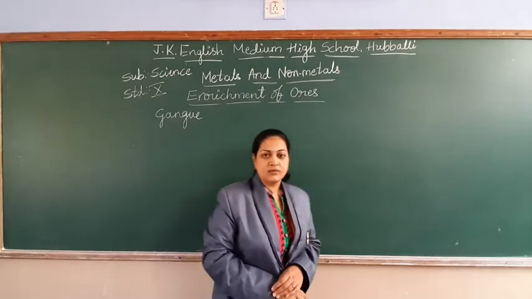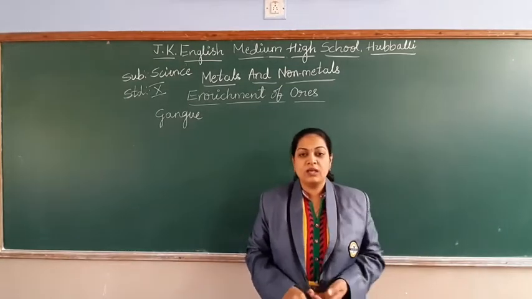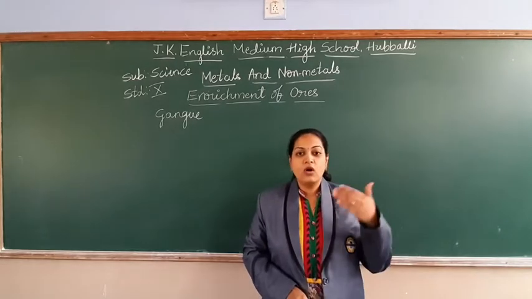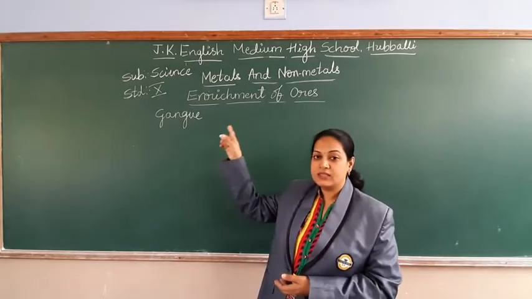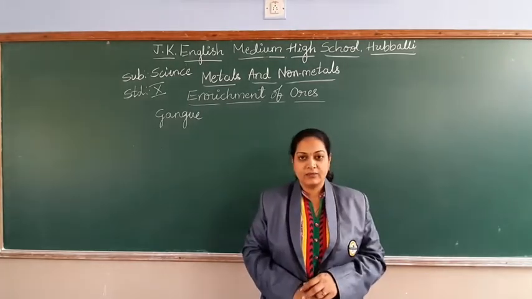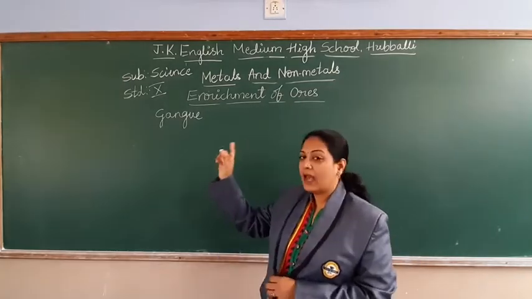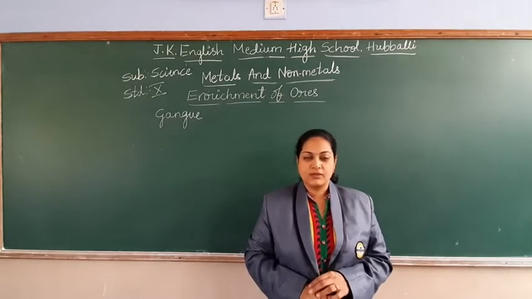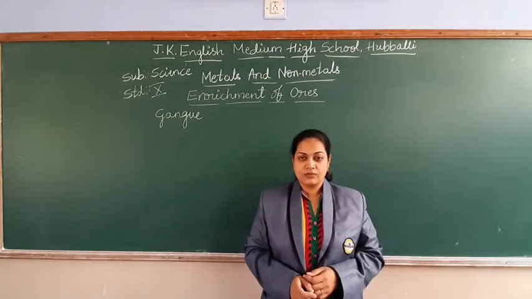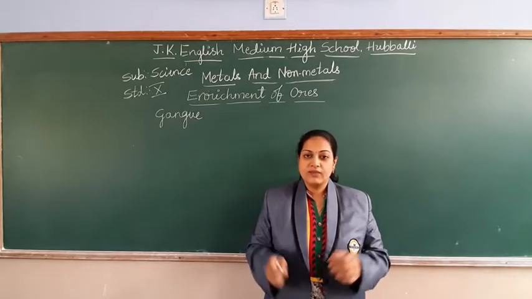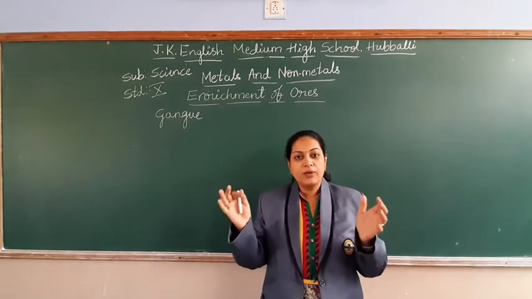What is gangue, students? The ore which we have taken from the Earth's crust comes along with so many impurities, and those impurities along with the ore are called the gangue. Now, extraction of metals means you have to remove this gangue from the ore. As you take the ores from the Earth's crust, first they will be in a very huge quantity, like a big lump.